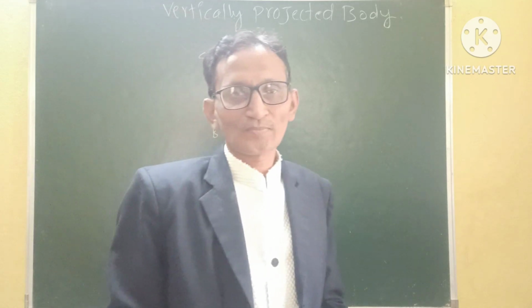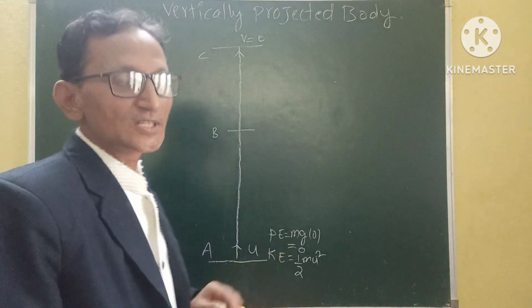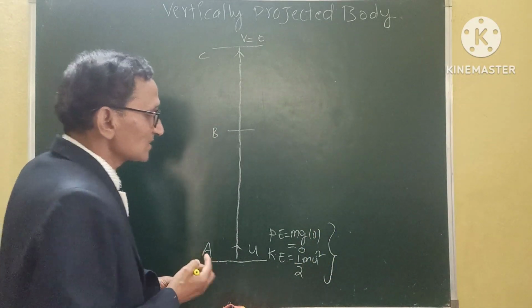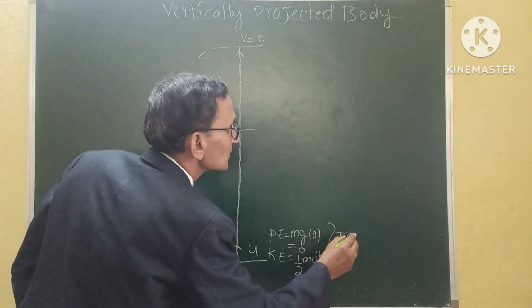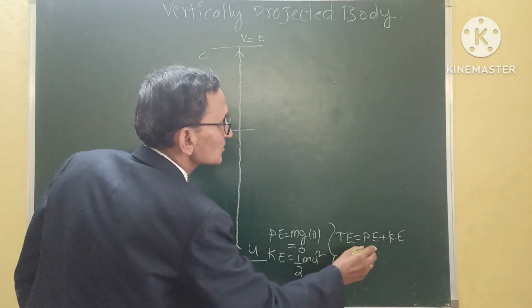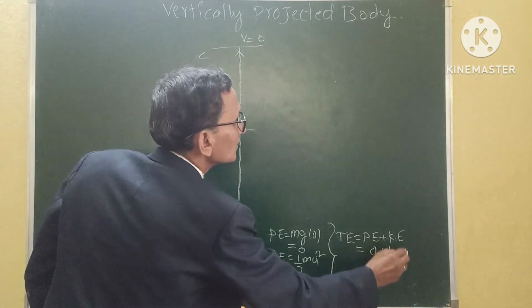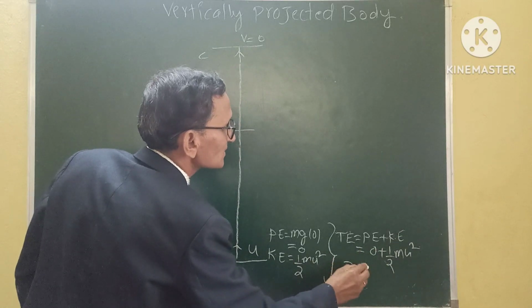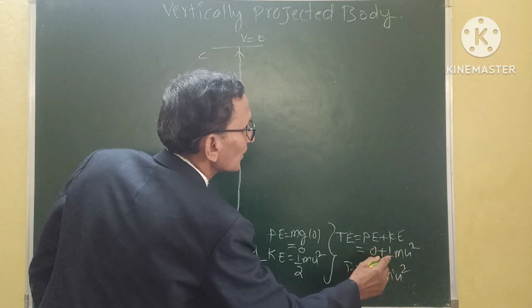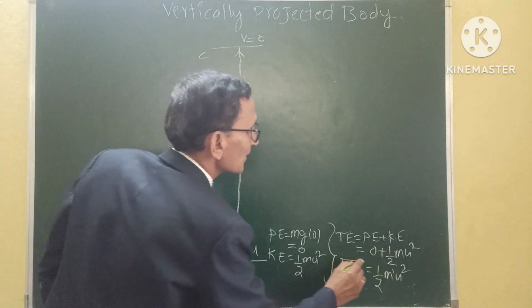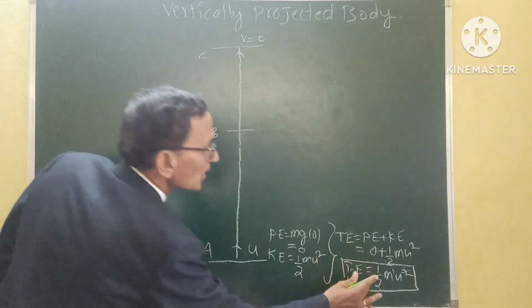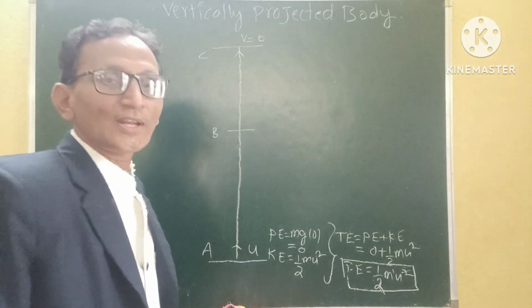Now the total energy at this place is the sum of the potential energy and the kinetic energy. What is the potential energy? 0. Kinetic energy is half m u square. So the total energy of the body is half m u square. So I got half m u square as the total energy of the body.